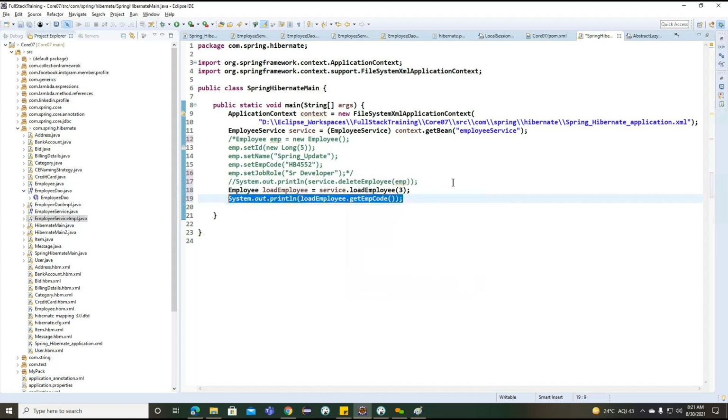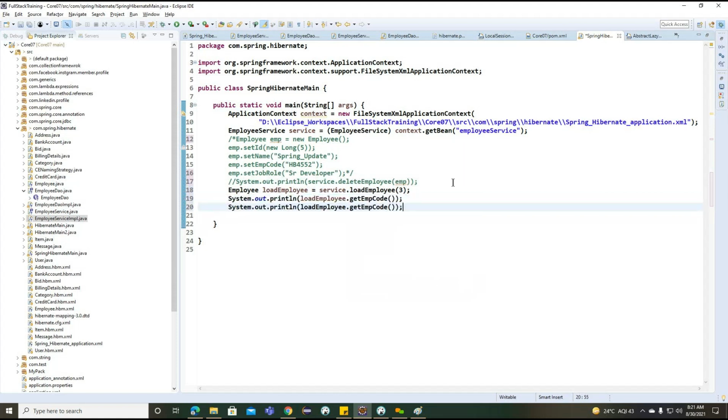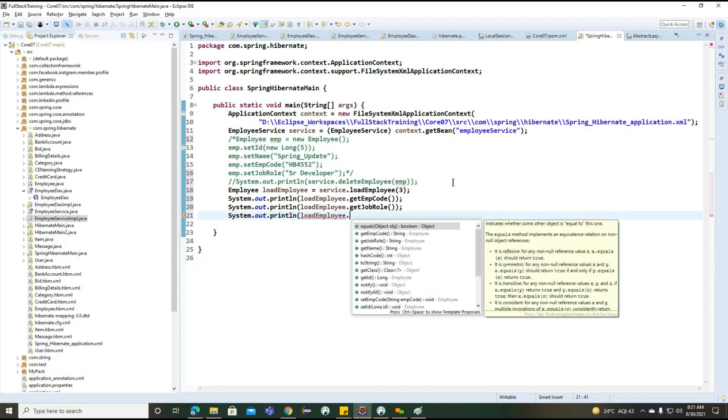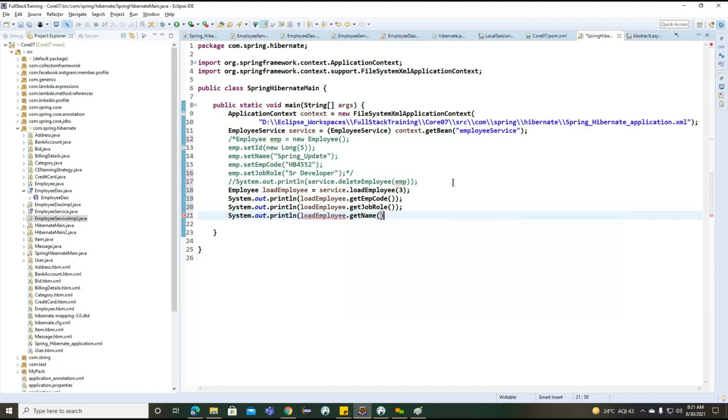Load employee dot job role. Find, get name here.